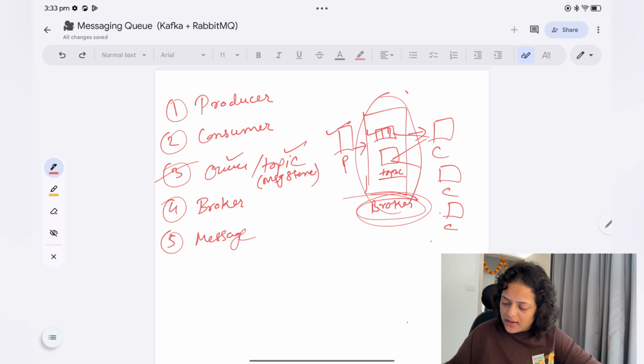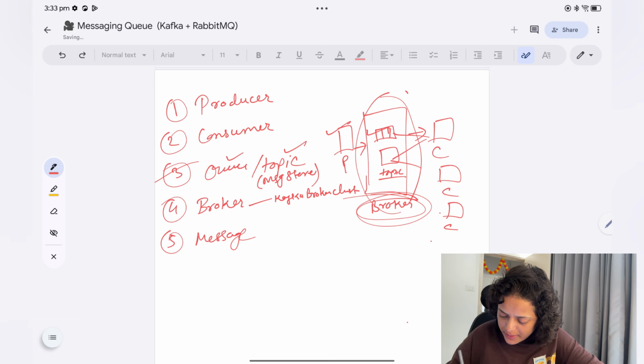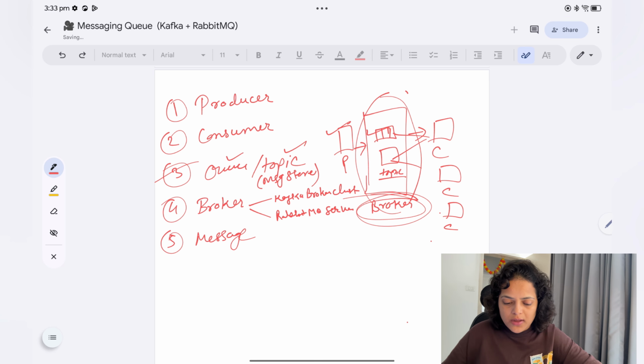All these things are done by the broker. One more thing: in Apache Kafka we call the broker a Kafka broker cluster, and in RabbitMQ we call it the RabbitMQ server. So there are different names in different types of MQ.